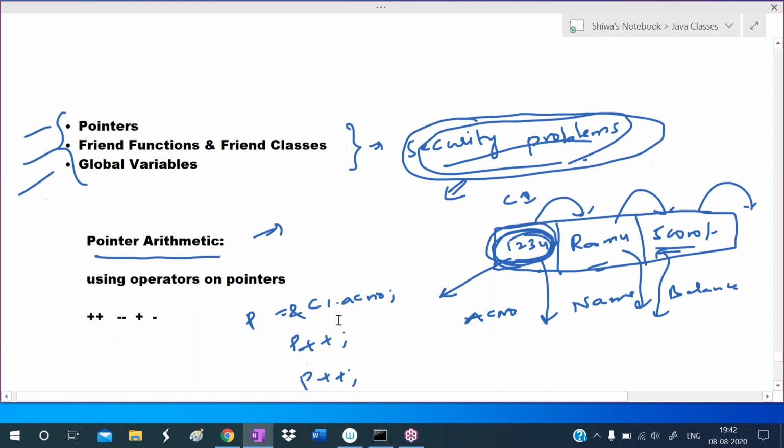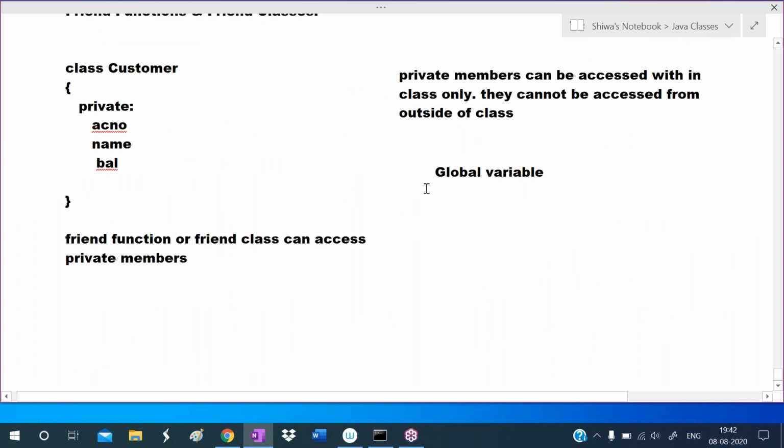So global variable means we declare it outside of all functions. For example, I'm declaring one variable here, int x, outside of all classes and functions, or otherwise we use the extern keyword. This variable is called a global variable. Outside of all functions and classes, if we declare any variable, that variable is called a global variable.